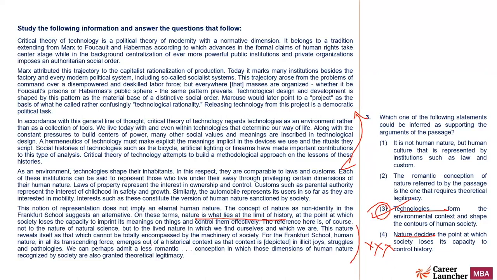We can perhaps admit a less romantic conception in which those dimensions of human nature recognized by society are also granted. So it is talking about something else. It's a scrambled option. Simply a few words are picked, like romantic and legitimacy, and the option has been framed. This is not a coherent option.